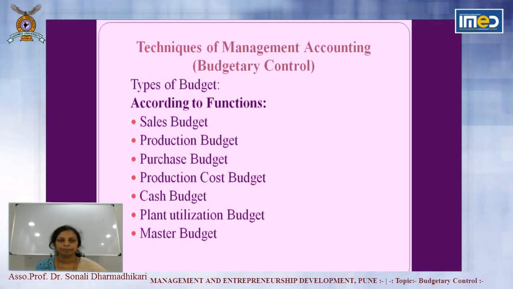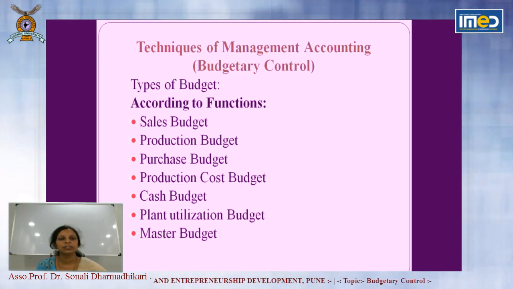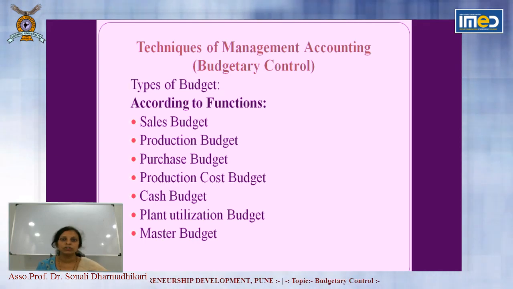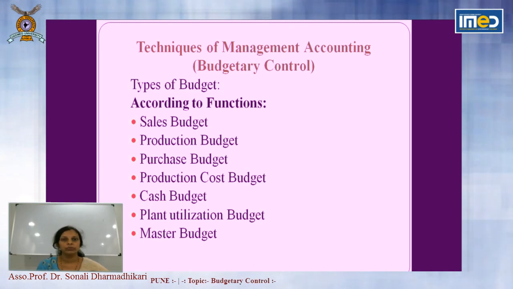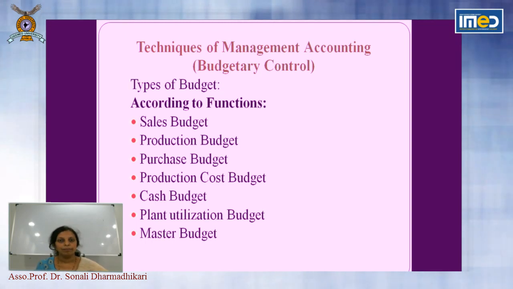Then next, plant utilization budget. What is the capacity of plant, how many goods you are going to produce, how you are going to use your plant, that is called plant utilization budget. And then master budget. Master budget means consolidating all budgets together: sales budget, then all production costs budget, and then you will come to know the proposed figure of profit. So that is called master budget.